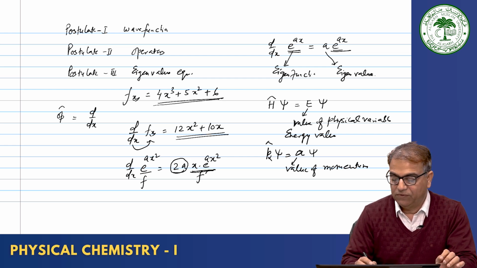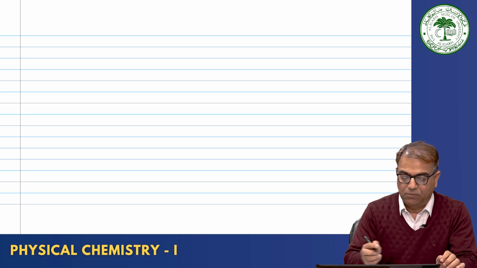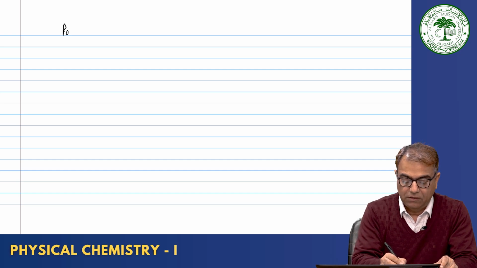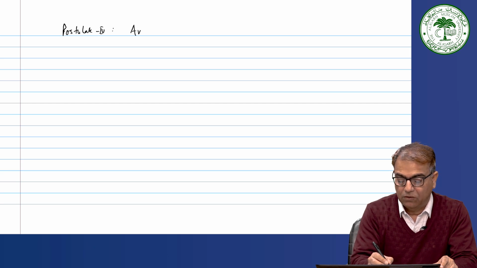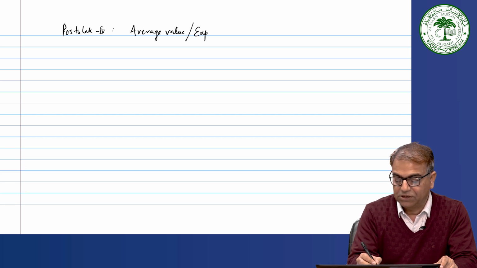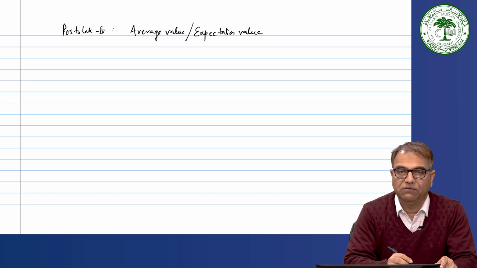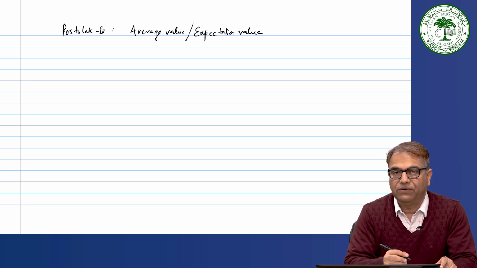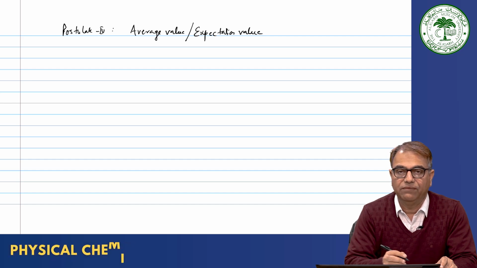In postulate 4, what we say is about the average value of a physical variable, also called the expectation value. So, postulate 4 is the average value or expectation value postulate. Here we try to find out the average value of a physical variable if the wave function is known.